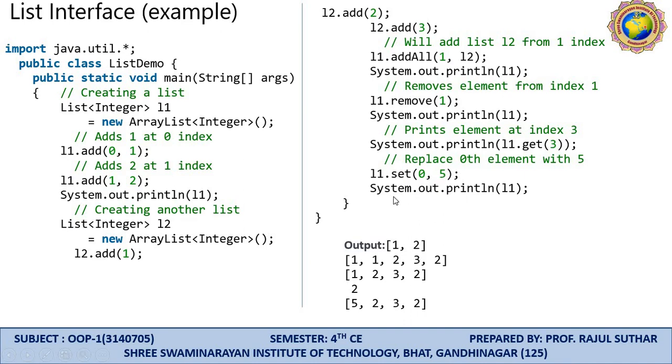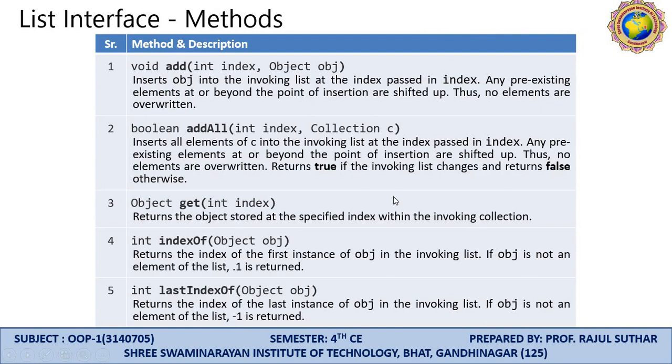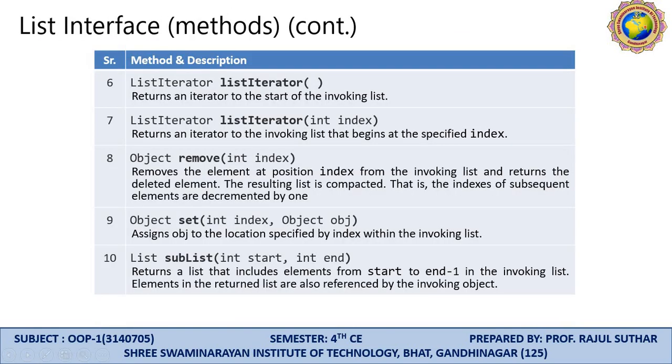The same way, this method is used: Object set(int index, Object obj), where we use 0 as the index, and the object is the new object assigned to that location. Here 0 is the particular location for this object. The object is 5 in our previous example.